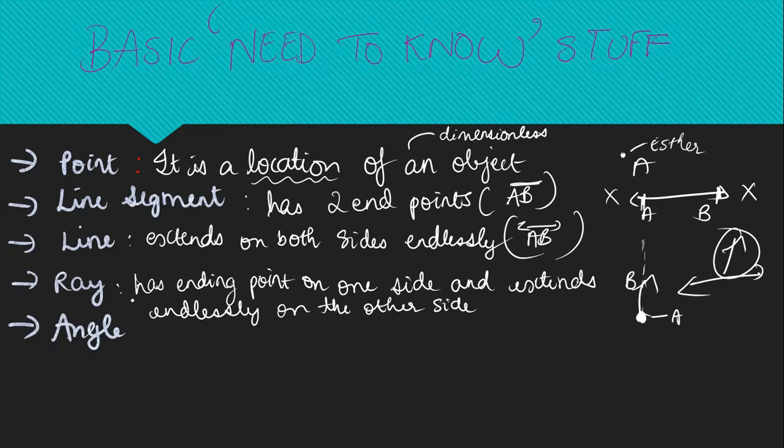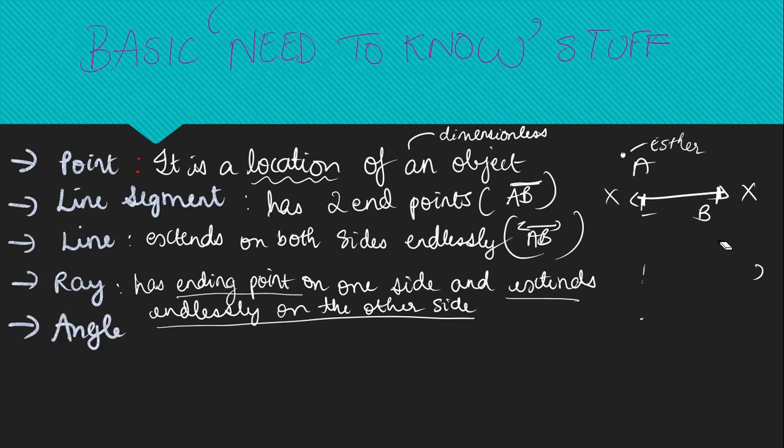So what is a ray? A ray is something which has an ending point on one side and extends endlessly on the other side. That is called a ray. Fine. So cool. So we understood what is point, line segment, line, ray, all of that, right?